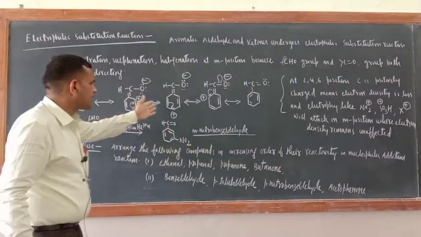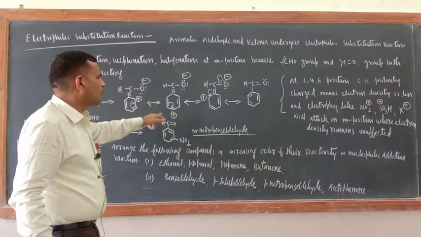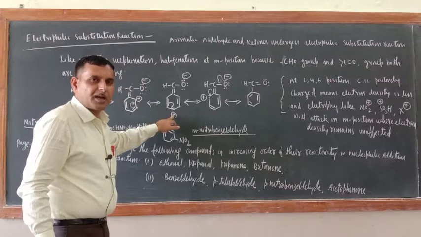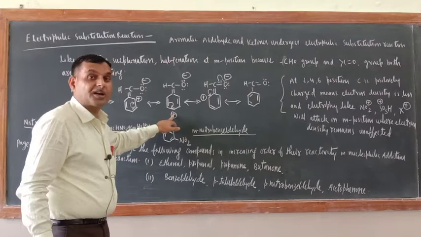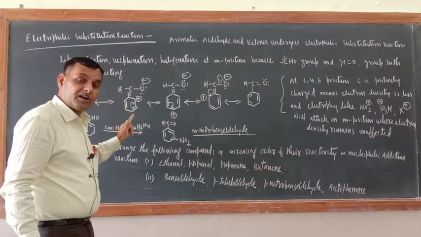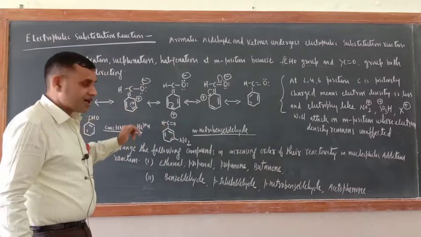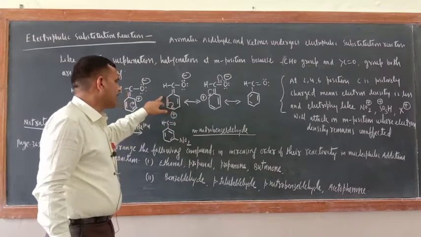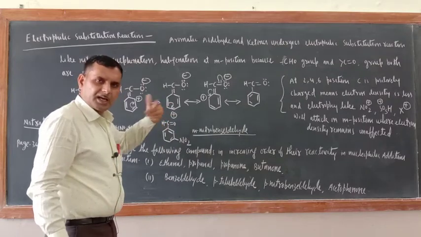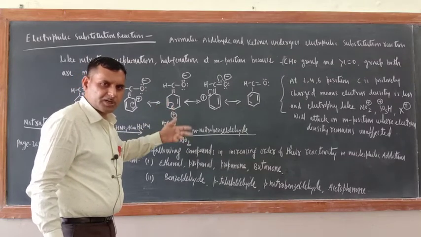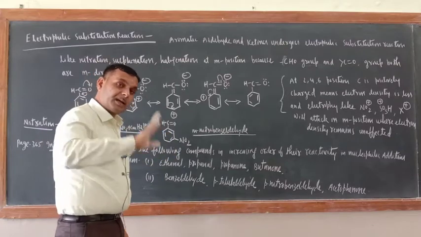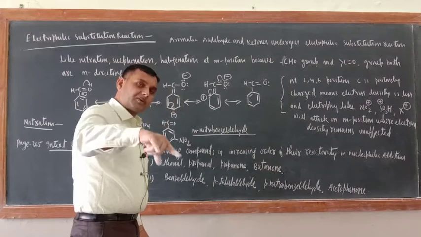If you see this resonating structure, so at 2, 4, 6 position, what is there? Positive charge is there. Means this carbon atom is electron deficient. And electrophile always attack on electron rich center. So just see the meta position 3 and 5 position. This is 3 position, this is 5 position. That carbon atom has not received the positive charge. Means their electron density remains intact, remains constant. So now where electrophile will attack?